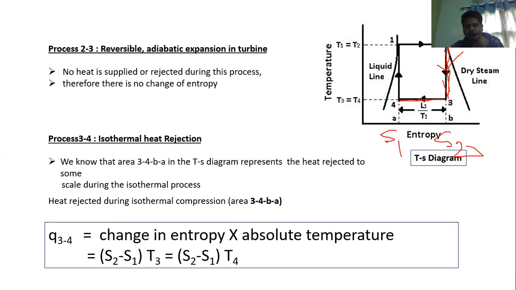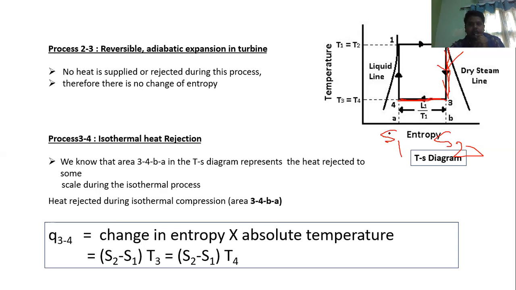This is also an isothermal process. Since it is isothermal, the line is horizontal. But here the mixture is getting condensed to point 4, so definitely there will be a change in the entropy, from S2 to S1.